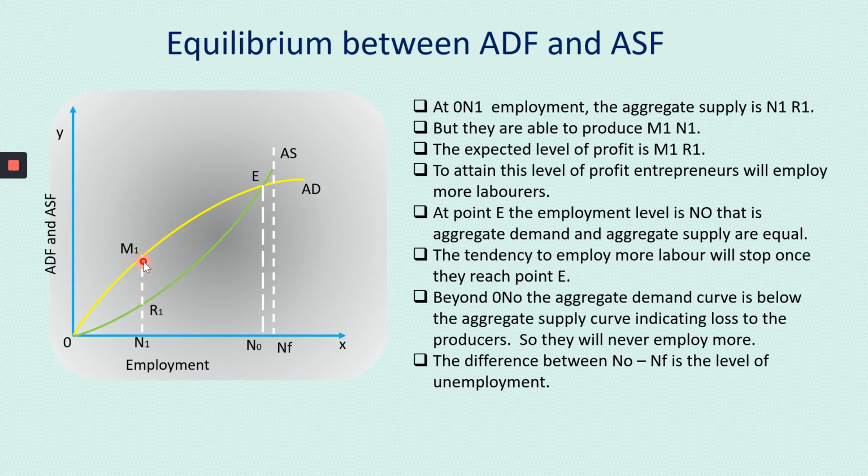Okay. So what does the entrepreneur do? He keeps on employing more and more people. The main aim of the entrepreneur is to make profit. So to make profit, his output has to increase. So to increase his output, what does he do? He keeps on employing more and more laborers. So the entrepreneur will be employing more laborers, more laborers, more laborers. So here he is making profit. So he will tend to employ more and more people till he